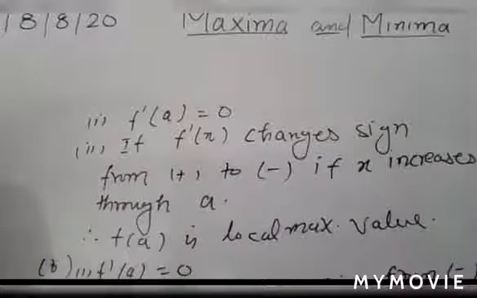Otherwise, especially if it is given in your question to use the first derivative test to find the maximum or minimum value, you can use it. Otherwise, you only have to know how to apply the first derivative test to get the maximum or minimum value of the function. Understand?